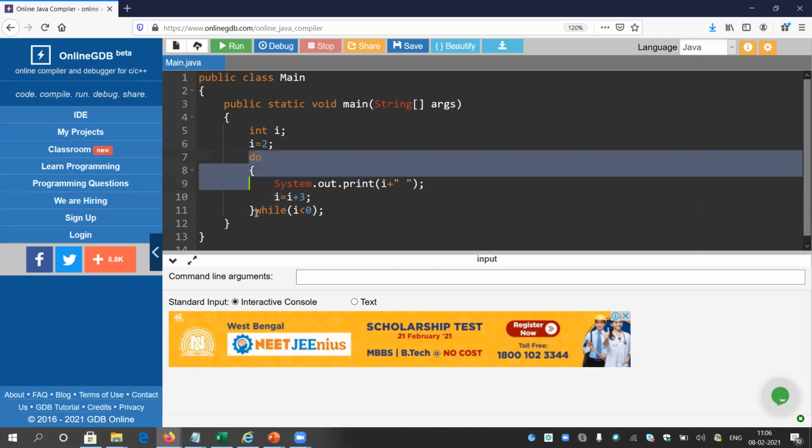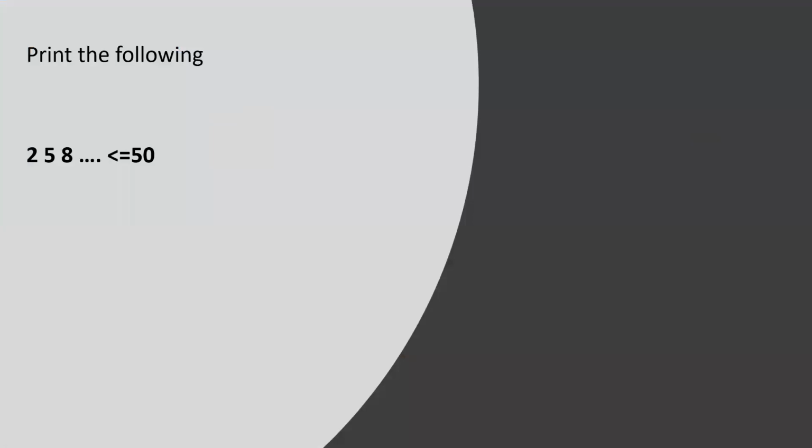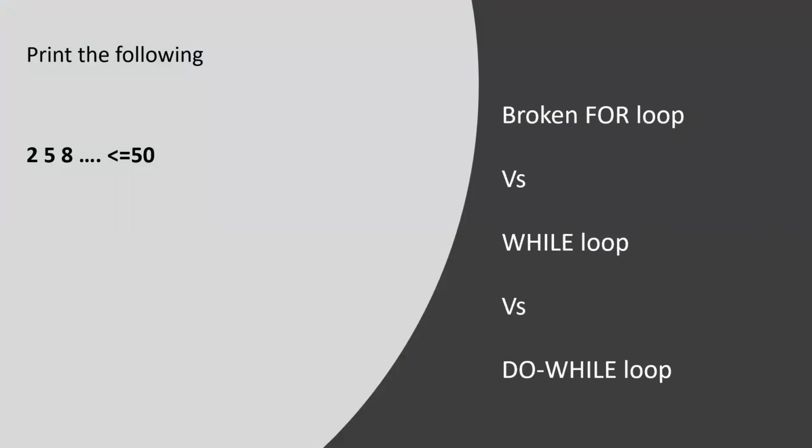I will give some more details and some more examples if you want. So let me go to the slides. Today we are going to run the broken for loop, while loop, and do while loop. Basically, the three of them are the same with some minor differences. Whatever you can do in a for loop, you will be able to do the same in a while loop and in a do while loop as well. But there are minor differences.